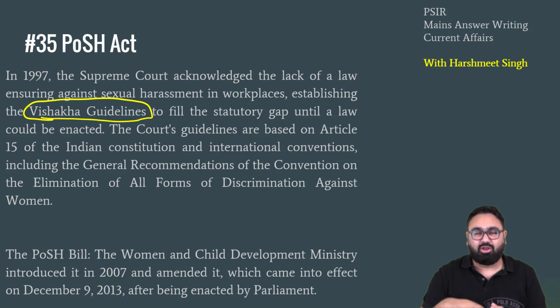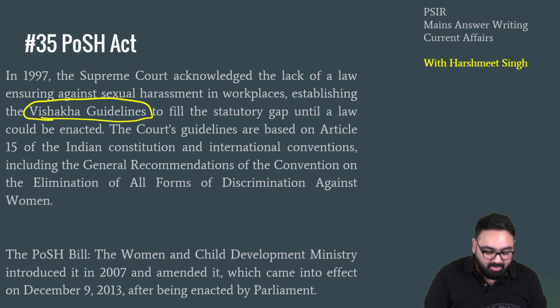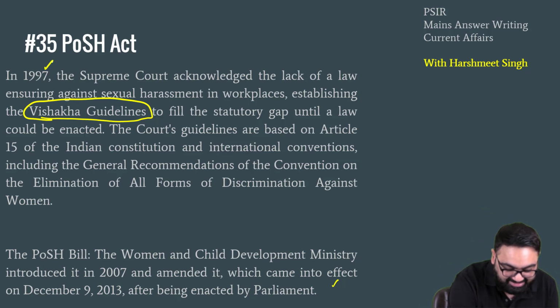The Supreme Court got very agitated that the government had not formed any law to prevent sexual harassment at workplace. The Supreme Court in this case came up with what you call the Vishakha guidelines. On the basis of the Vishakha guidelines, later on the government of India passed this law. So the Vishakha guidelines came first, in 1997.